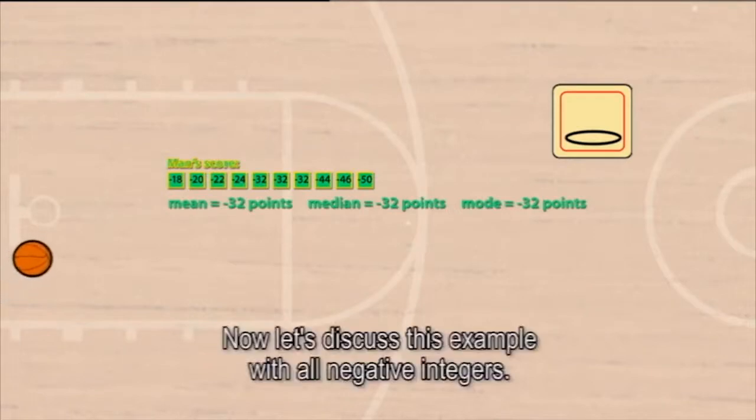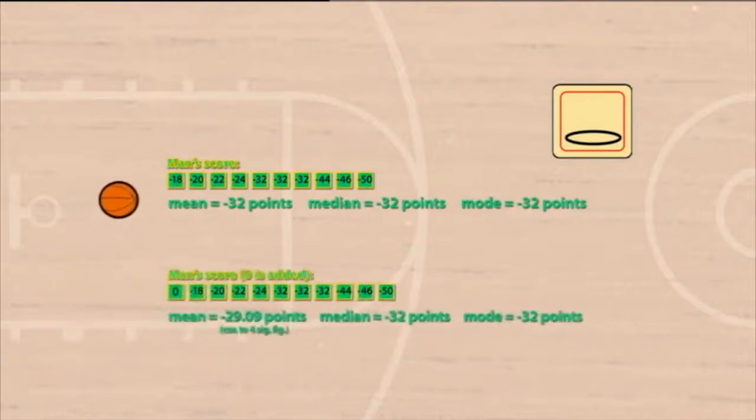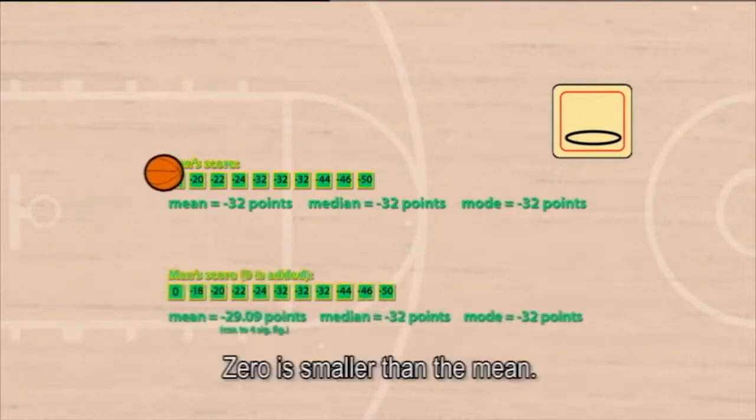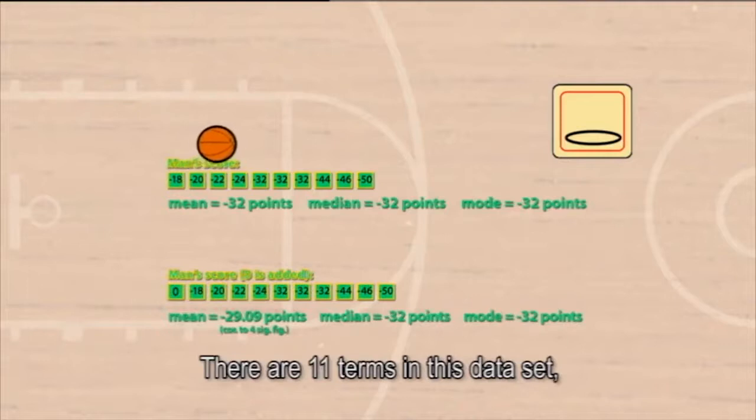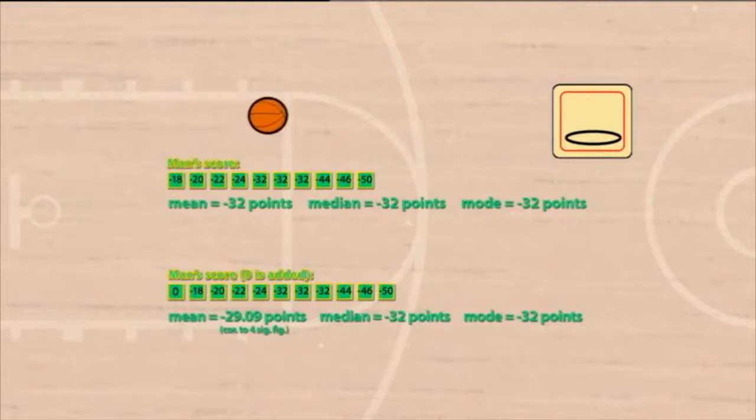Now, let's discuss the example with all negative integers. 0 is smaller than the mean. There are 11 terms in this dataset. The new mean becomes minus 29.09. The median is minus 32, and the mode is also minus 32.